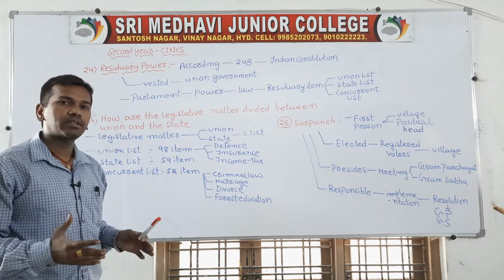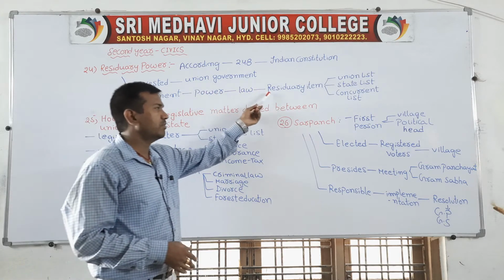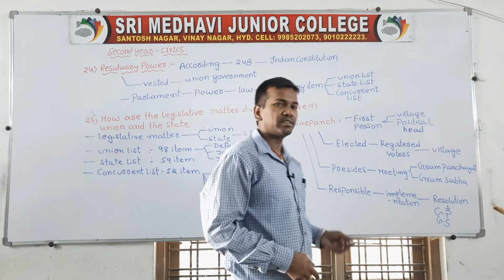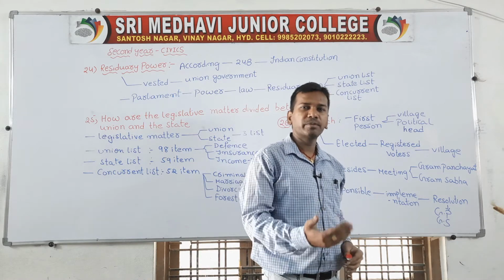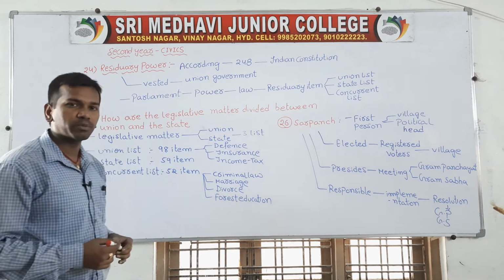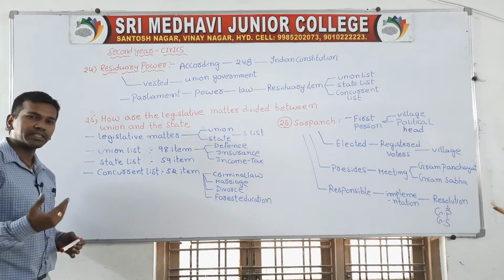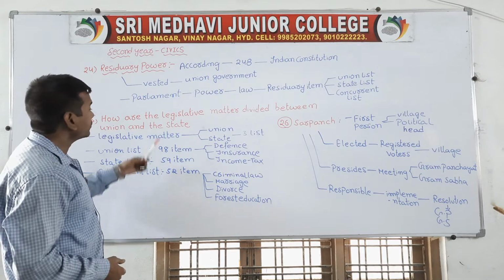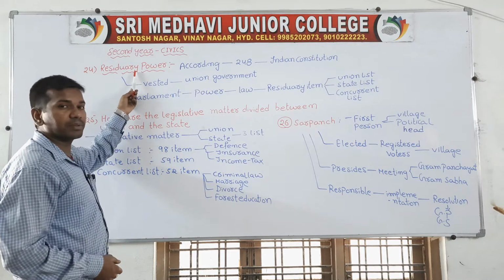Parliament has the right to make laws upon all the lists, such as the union list, state list and concurrent list, regarding education and health purposes. So here, if you see, the central government additionally enjoys more power when compared with the state government. So this is called residuary power.